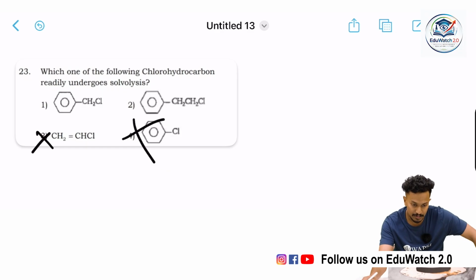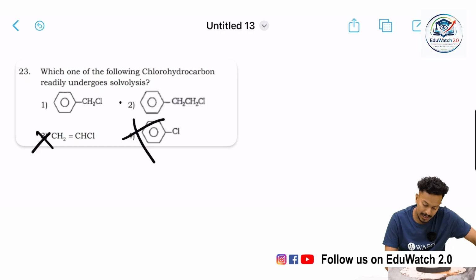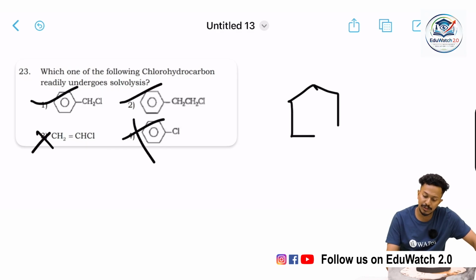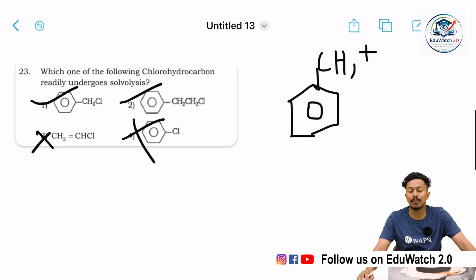Regarding options 2 and 1, they can form CH2 plus, which is a stable carbocation.